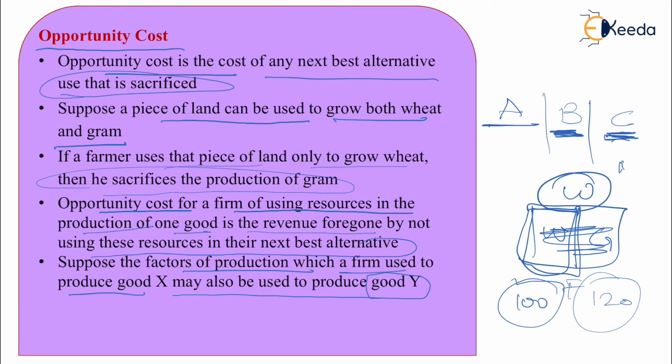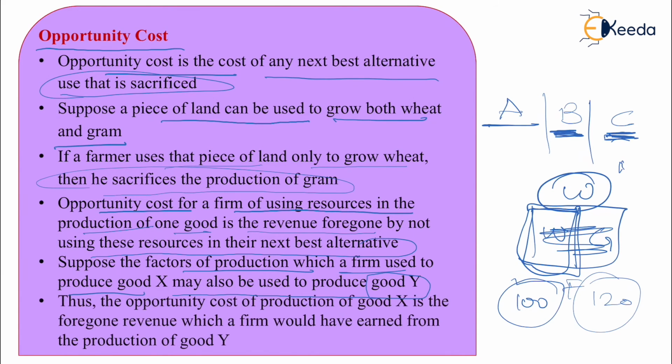Here, there's an opportunity cost, because with the same factor of production, you can prepare good X and good Y. Thus, the opportunity cost of production of good X is the foregone revenue which a firm would have earned if the production of good Y was done. So, if you're using that factor of production for the production of good X only, that means you're losing out on the production of good Y, which is again an opportunity cost that you have just lost here.